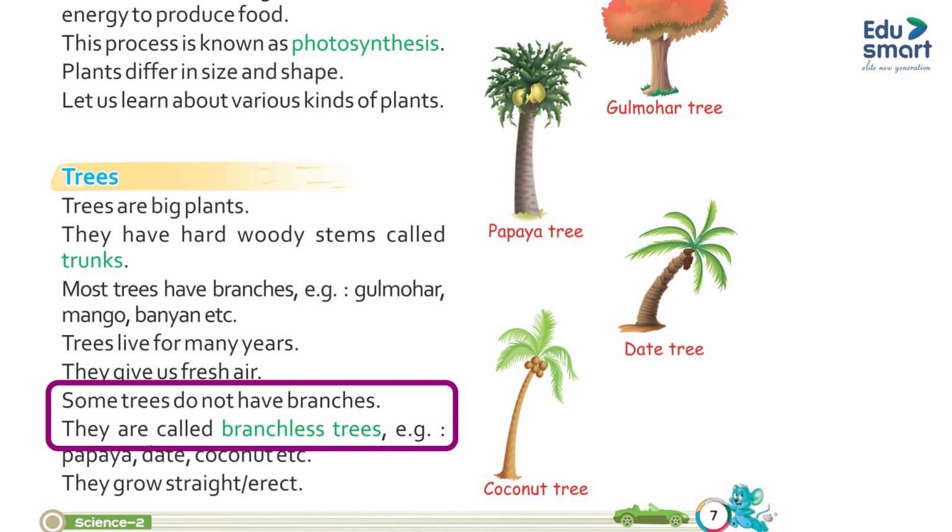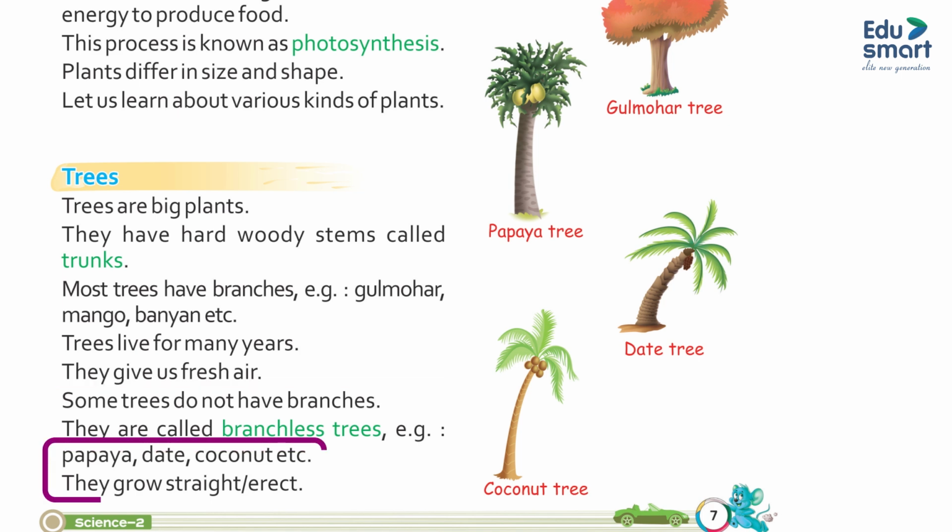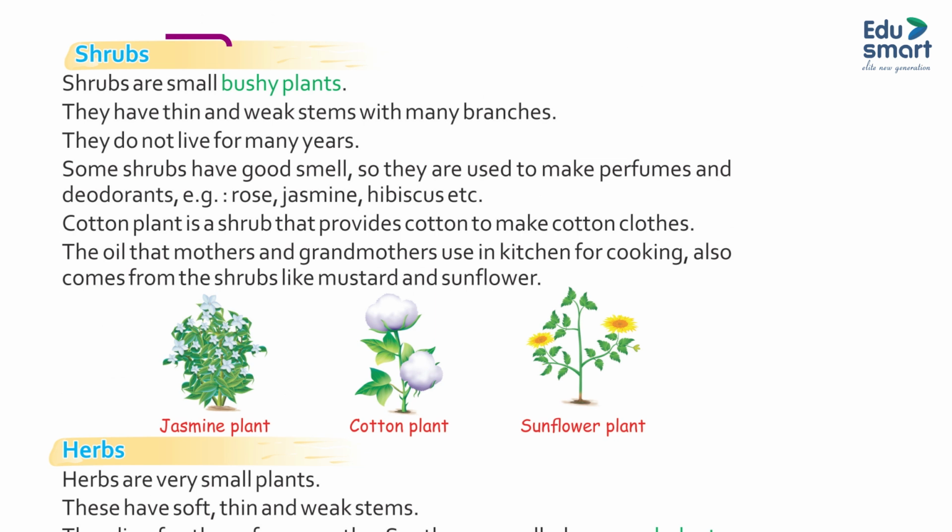Some trees do not have branches. They are called branchless trees. Example: papaya, date, coconut, etc. They grow straight and erect.